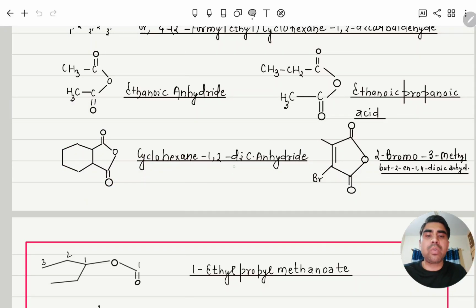So cyclohexane-1,2-dicarboxylic anhydride. If we open this one, it will be 1,2. Here, if we open, this is not a cycle, so this is again 1, 2, 3. If we give the naming, bromine will have the lowest number and the alkene also will have the lowest number, so we'll write from this side: 1, 2, 3, 4. So 2-bromo, 3-methyl, but here the E is cancelled: 1,4-dioic acid, because O is coming after E, and acid, not anhydride. Clear?